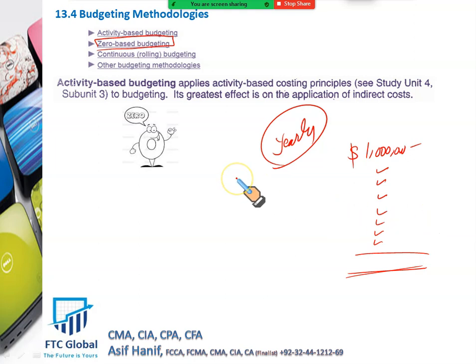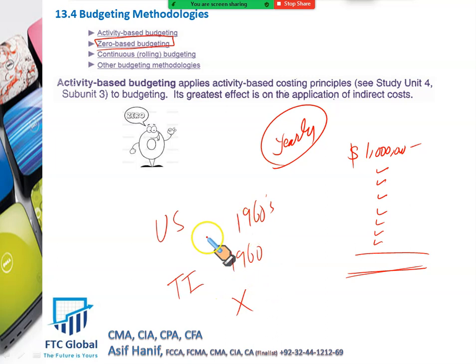So this zero-based budgeting was basically originated in the US Department of Agriculture way back in the 1960s. Then it was later on used by a very big international firm called Texas Instruments, in almost the same period, the 1960s. And then later on, one of the US presidents, Jimmy Carter, tried to use this method in the government, but it didn't work. I will tell you why zero-based budgeting is not very popular.